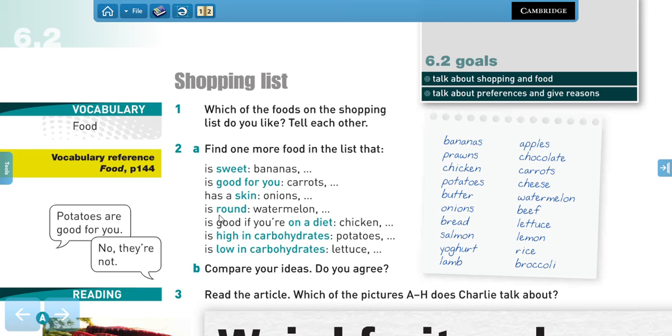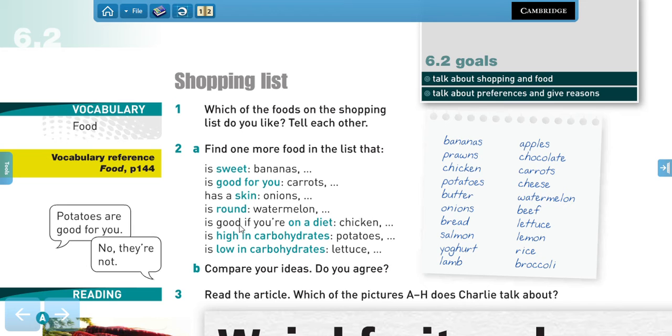Food that is rounded, right? Like in the shape of a circle, right? Or round. So we have watermelons. What else is rounded or round? Onions, lemons as well, right? Apples are not that rounded. I think that would be it.